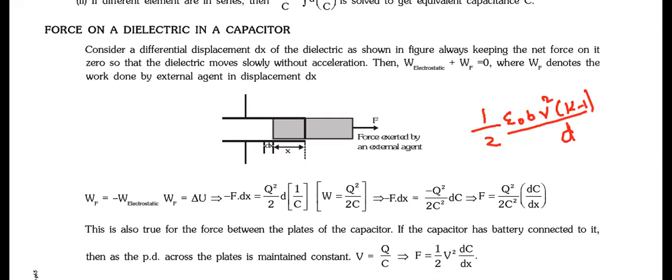Yes or no? dx will get cancelled. Yes, Vivek. Very good, Vivek. So everyone should remember this formula, where B is the width of the capacitor. Everyone remembers this concept?